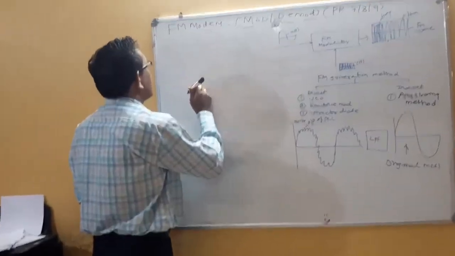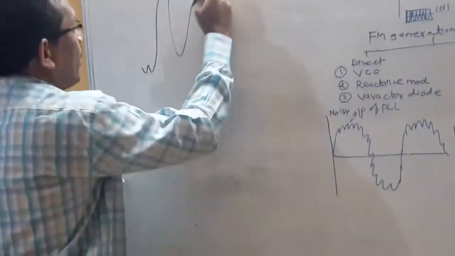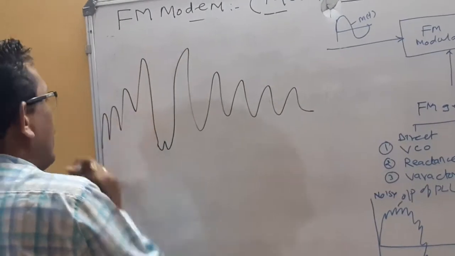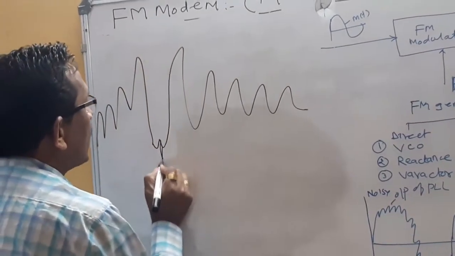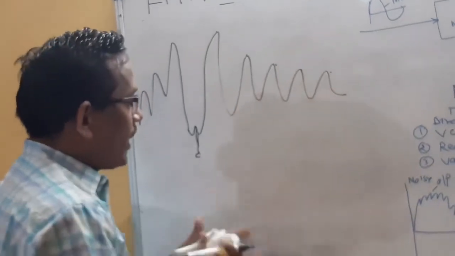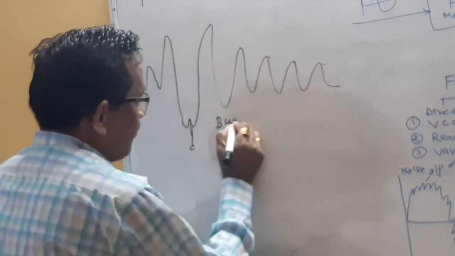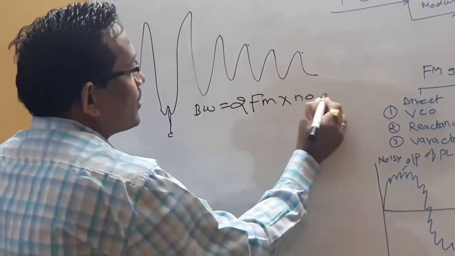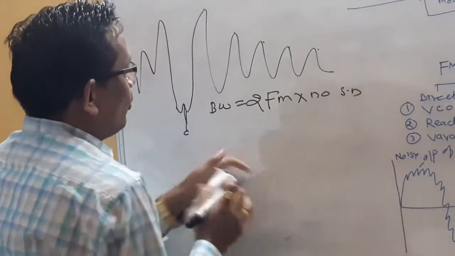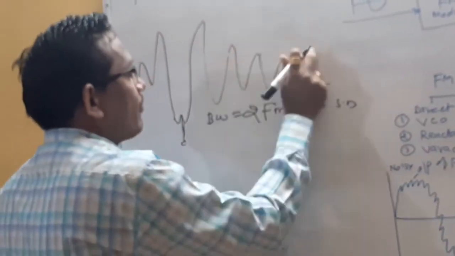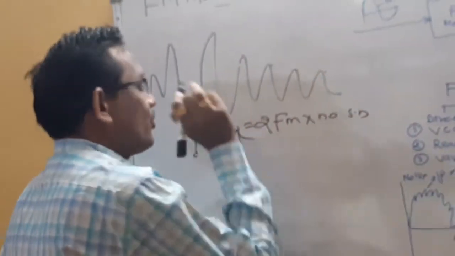At that case, my spectrum will be like this: 1, 2, 3, 4, 5 on each side, and the carrier becomes 0. According to that, I will put the formula. Bandwidth is equal to twice of fm into number of significant sidebands. So with fm producing 2.41, the number of significant sidebands is 5. According to that, you can produce the bandwidth.